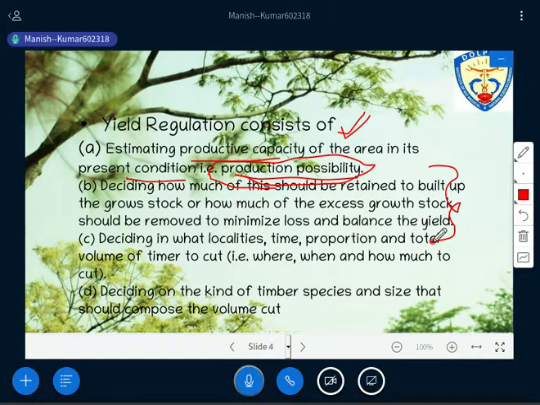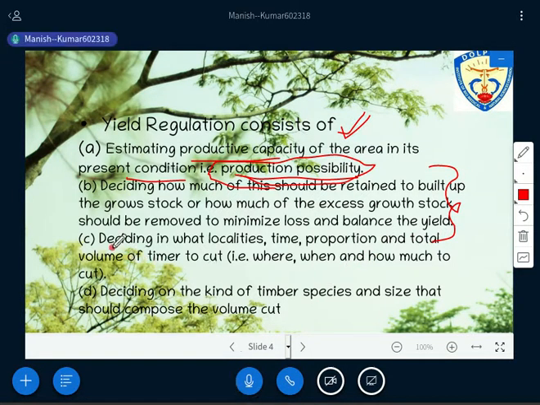We can decide how much of the growth stock should be removed. Is it okay? That's why in the previous slide I have shown you an example. I have given an example of your bank also. So in this way you have to move ahead to regulate your yield here. We'll discuss lots of mechanisms one by one, but here I am just giving glimpses.